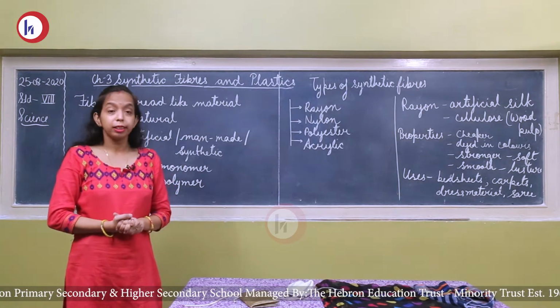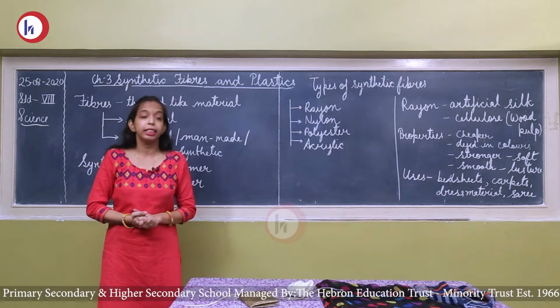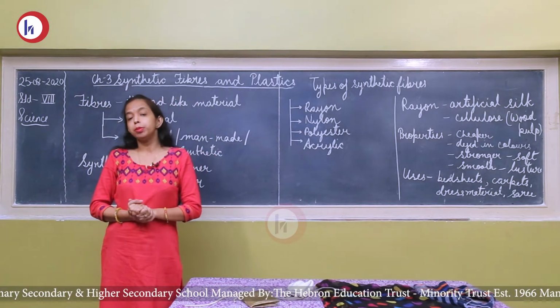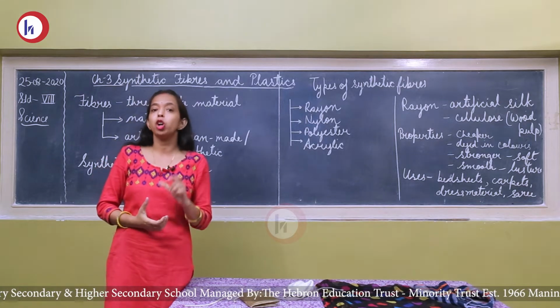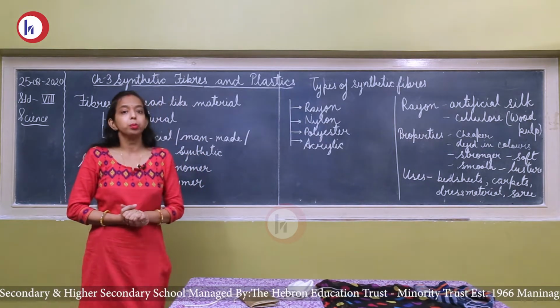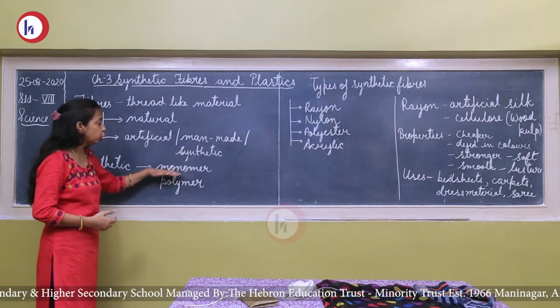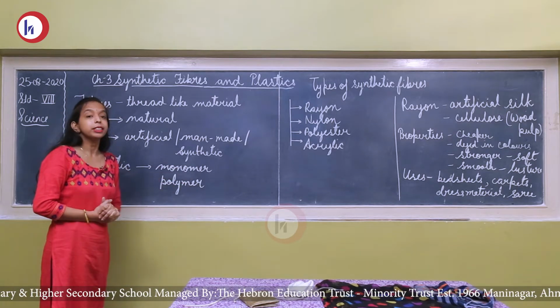Actually these fibers are thread-like material. These are the chain. You have seen the thread? Such type of fibers are made up of smaller units and these smaller units are known as monomer. Mono means one, mer means unit.